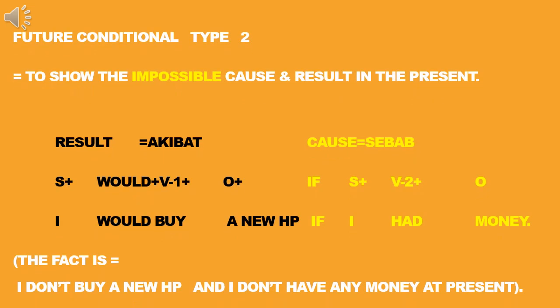Future conditional type 2, or formula 2, is used to show an impossible cause and result in the present. It is used for present cause and result, but it cannot be realized. For example, you have failed the exam. You cannot change the fact that you haven't failed the exam. For example, if you are short, you cannot change the fact that you are tall.